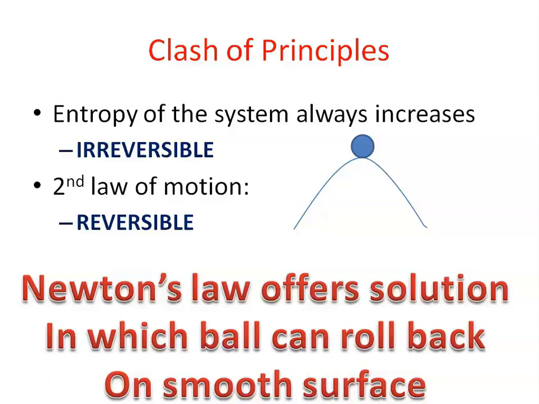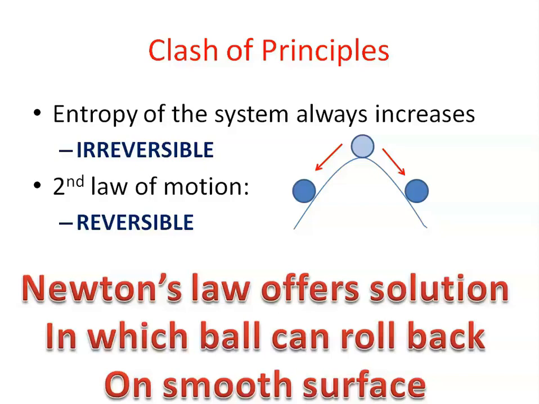So Newton's law offers solutions in which the ball can roll back on the smooth surface in either direction. So Newton's law is reversible, and the law of entropy is irreversible. This is a clash of principles. One principle is reversible and another is irreversible.